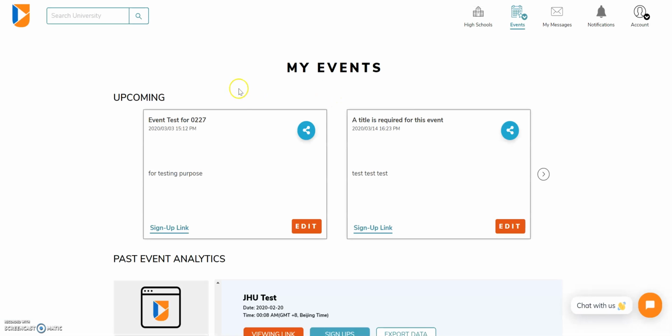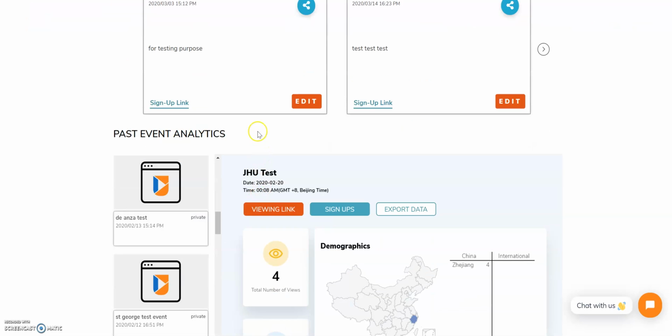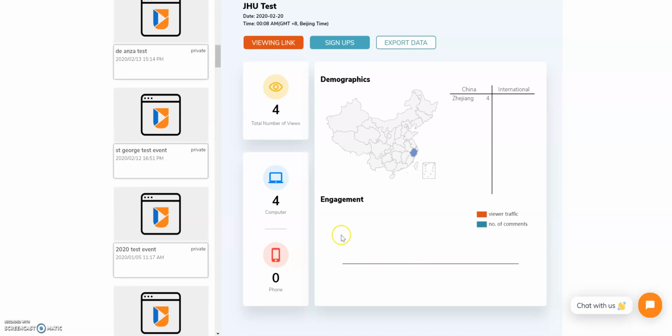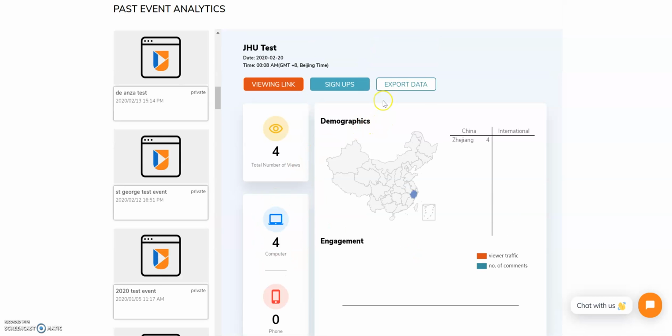The My Events section will show upcoming events that you have, where you can edit the information, or show past event analytics for you to see a breakdown of where your audience members were, the engagement level, as well as devices that they had used. You can export the data by clicking on export data, which allows you to download a CSV file for you to use.